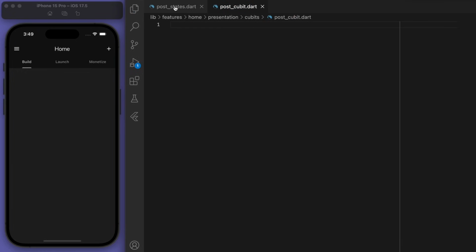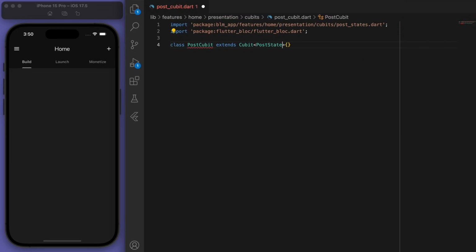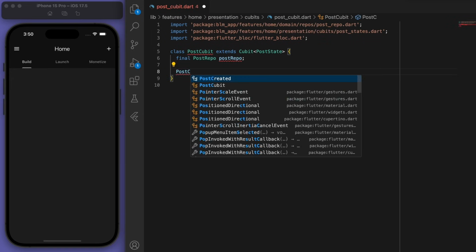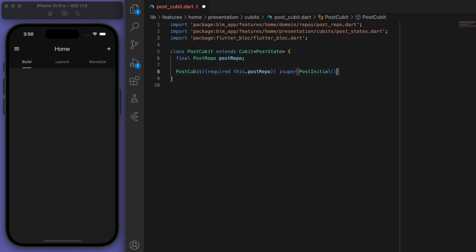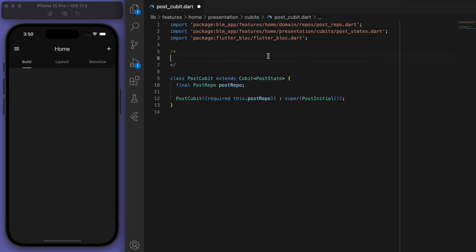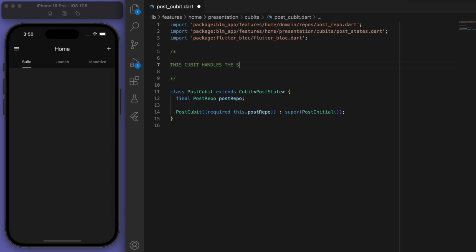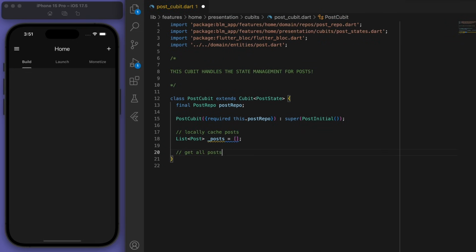Cool, let's come to our post qubit. And remember, this qubit stuff is all dealing with state management, right? So in our qubit, we're giving it our post state. And let's require the repository. And this qubit handles the state management for posts. Cool, now I'm going to create a list here just for the locally cached posts. Let's have a getter method to get all the posts that we have. And these are the three methods that we're going to create.